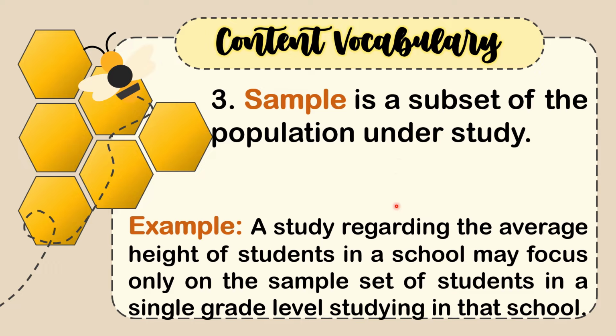This is a good way to get a general idea about the height of students in that school without having to measure everyone. So that is a sample. That is only a subset of the general population under study.